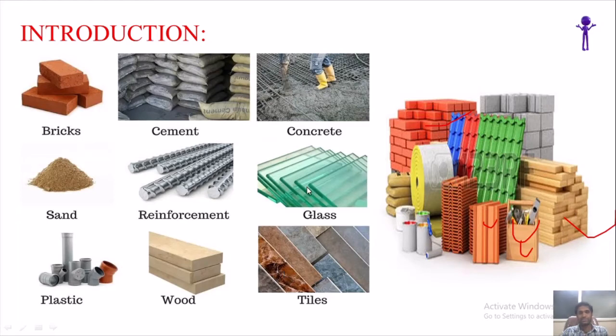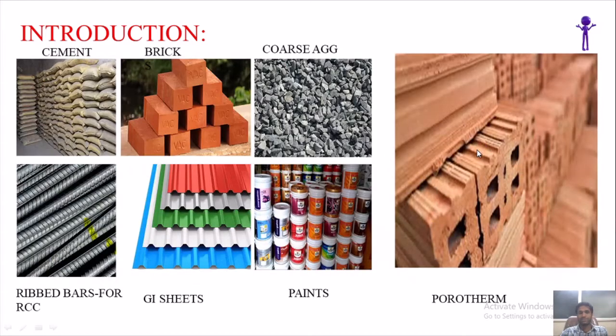These are some of the materials. Along with that, you can see here some wood material, then tiles. Then this is your GI sheets. Next we will see some more materials like cement, bricks, coarse aggregate. Generally the common name of the coarse aggregate is jelly, but the technical name is coarse aggregate. Then ribbed bars, GI sheets, and paints.